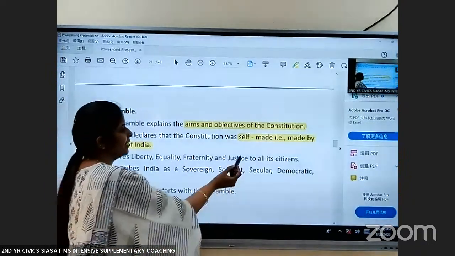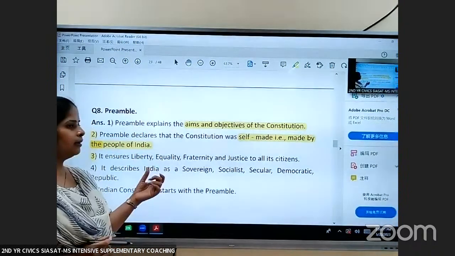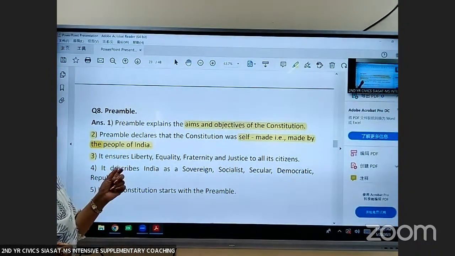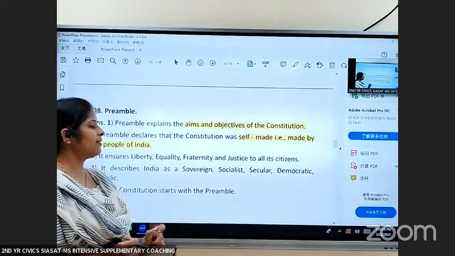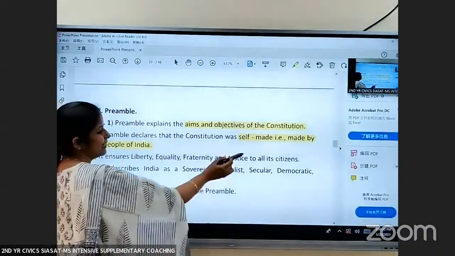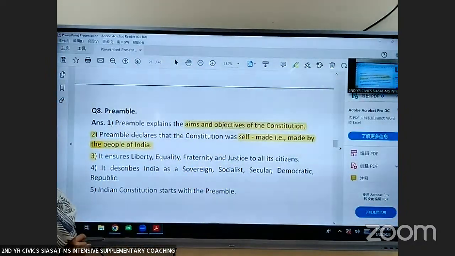If you see the preamble of the Indian Constitution, it starts with we, the people of India. So we say that it is self-made. It reflects that it is made by the people of India.